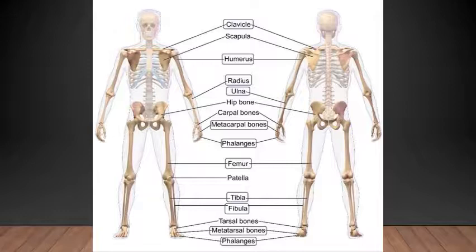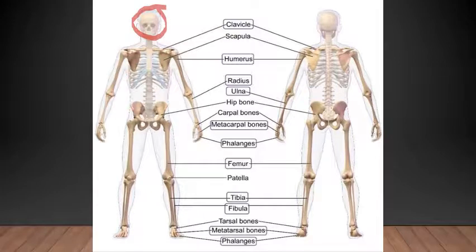All the bones are connected or attached to each other to form a framework of bones. Now here in the picture you can see the front and the back of the skeletal system. This framework is called the skeleton or the skeletal system. Understood? Now bones also protect the soft internal organs in our body. Our brain is enclosed inside the cranium, which is the top part of the skull.